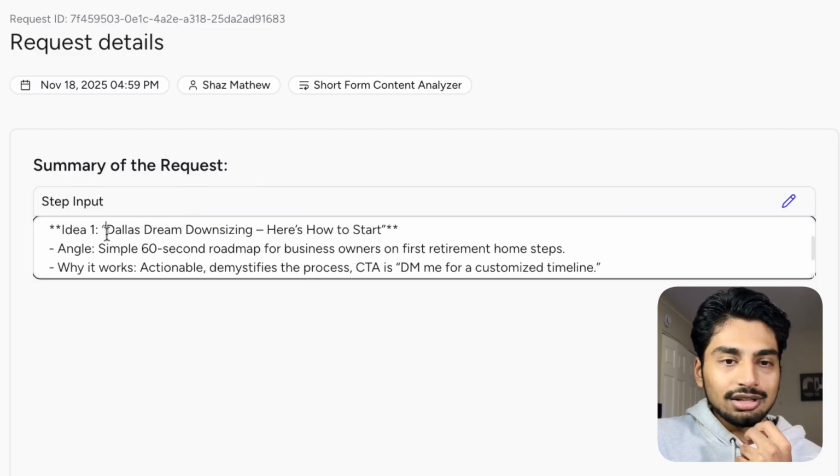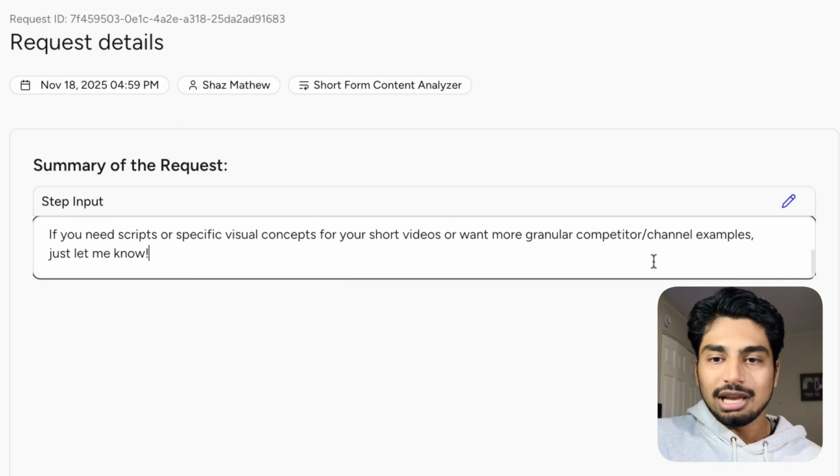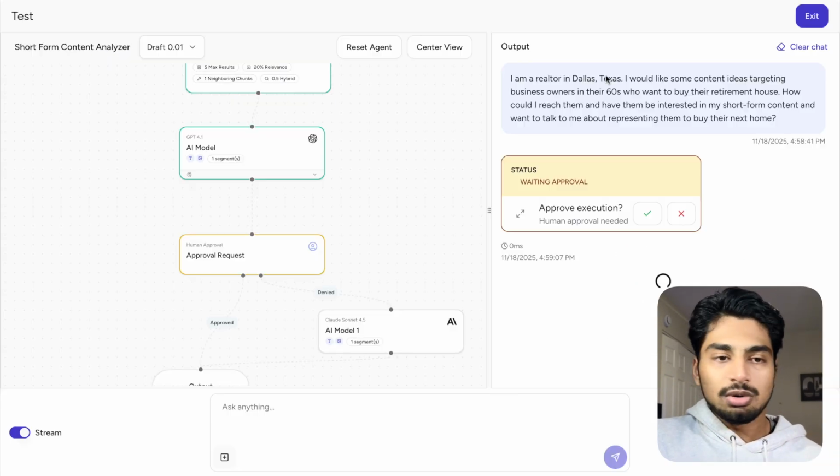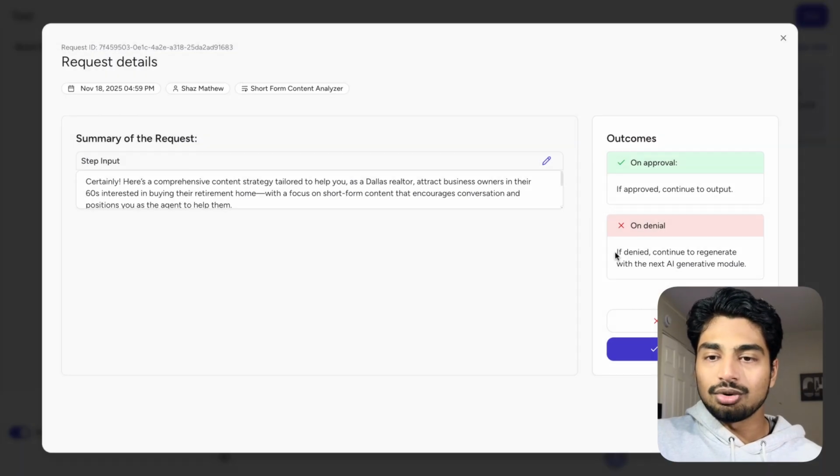So idea one, a Dallas dream downsizing. Here's how to start. So yeah, this is all pretty cool. And then yes, you could edit this, you could redo it, etc. So you can see here by the logic that we built in with this portion of the tool, we could do two things. If I deny it, it's going to redo this.